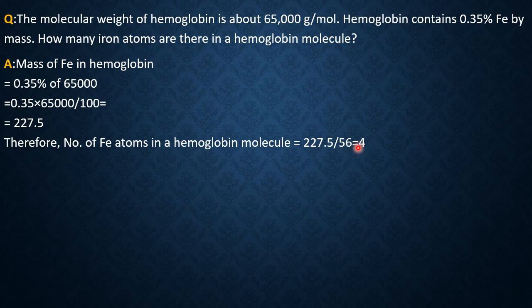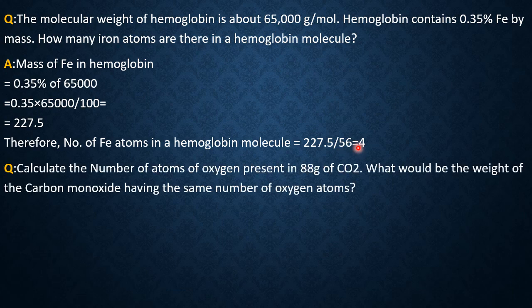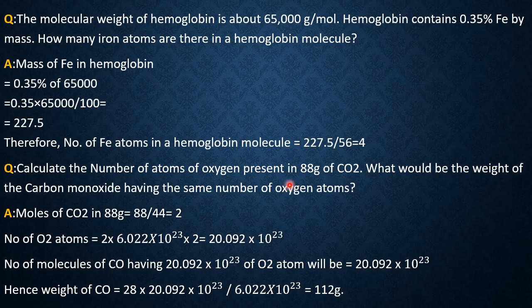Now calculate the number of atoms of oxygen present in 88 gram of carbon dioxide. What would be the weight of carbon monoxide having the same number of oxygen atoms? First calculate the number of oxygen atoms in 88 gram of carbon dioxide. The gram molecular mass of carbon dioxide is 1 C 12, 2 O 32, totally 44. 44 gram means 1 mole, so 88 gram means 2 moles of carbon dioxide.